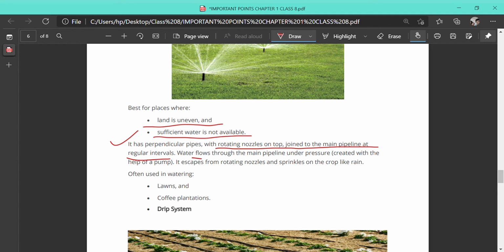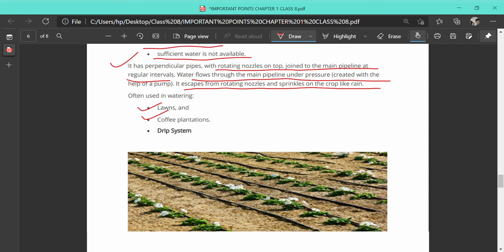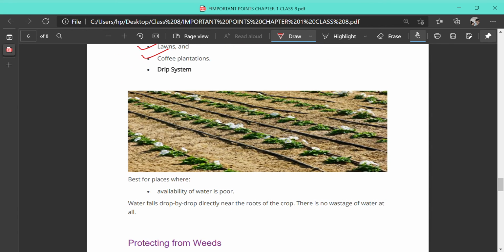Water flows through the main pipe under pressure. It escapes from the rotating nozzles and sprinkles water on the crops. Often it is used in the lawns, coffee plantation. The next type of modern method of irrigation is drip system. Best place for using the drip system is where the availability of water is poor. Water falls drop by drop near the roots of the crop and there is no wastage at all.